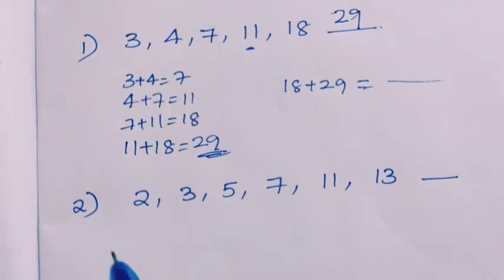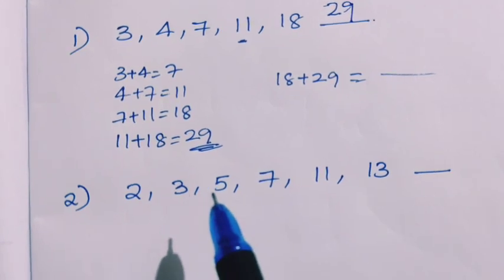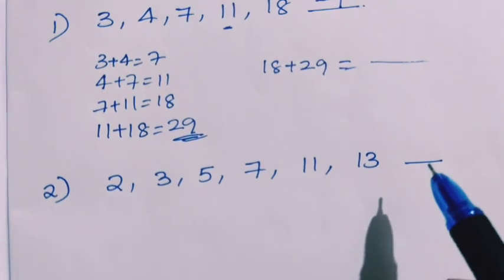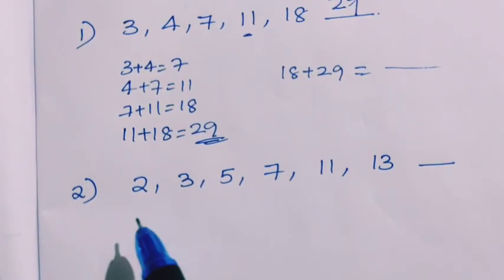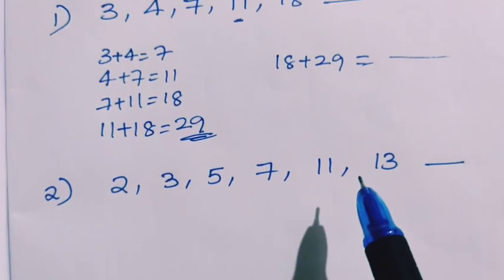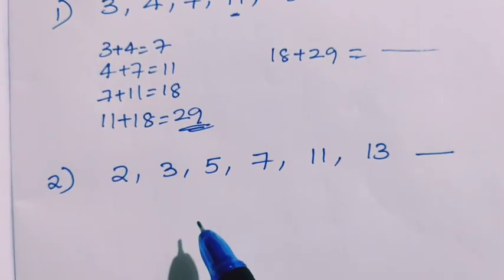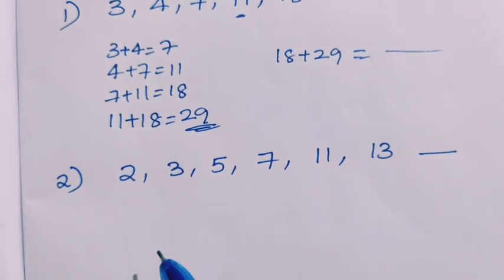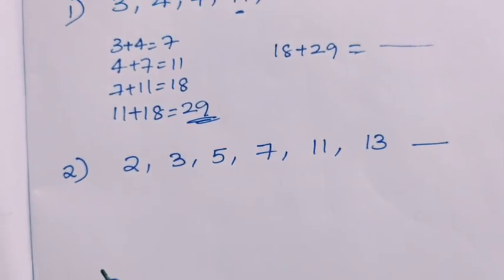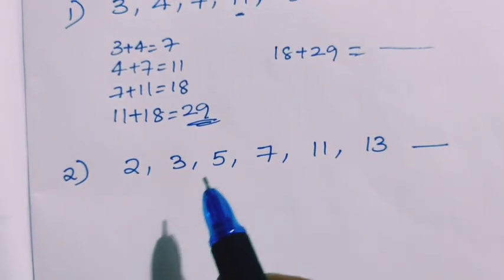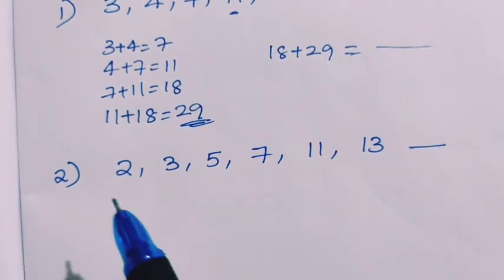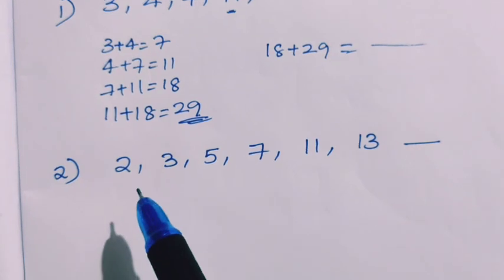Next question is 2, 3, 5, 7, 11, 13. Next number we have to find out. When you look at this series, all the numbers are prime numbers. The prime number is the number which is divisible only by itself and 1. These are consecutive, consecutive means one after the other.